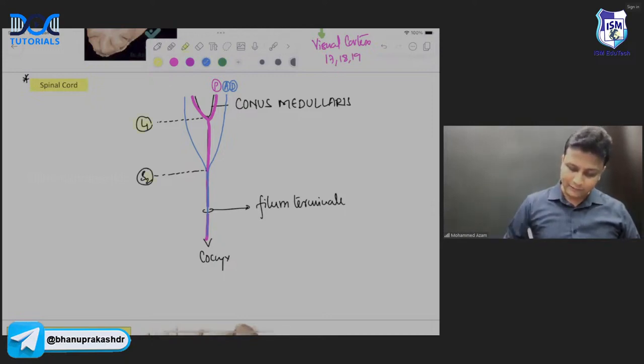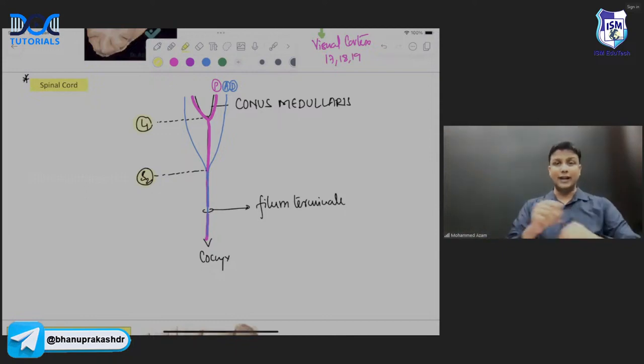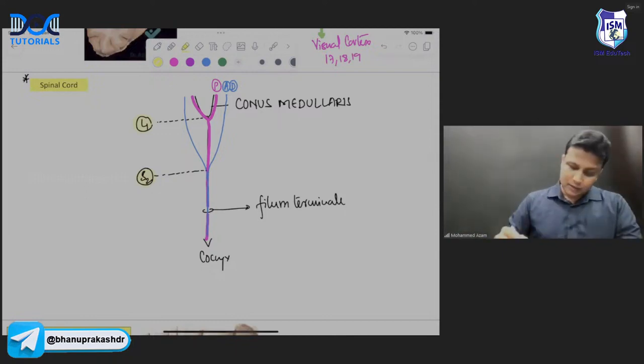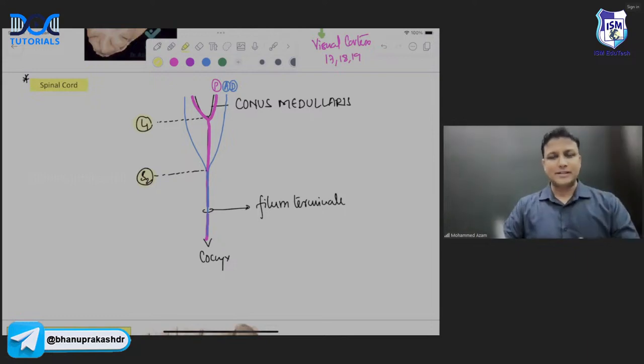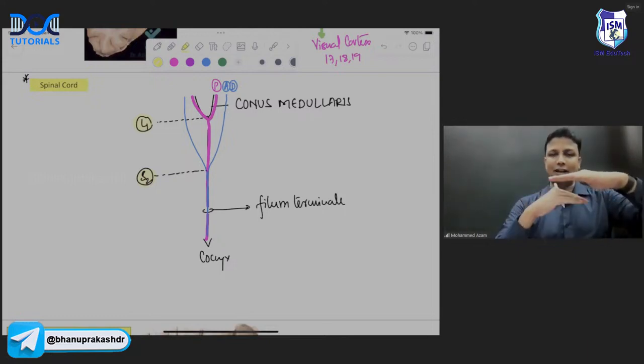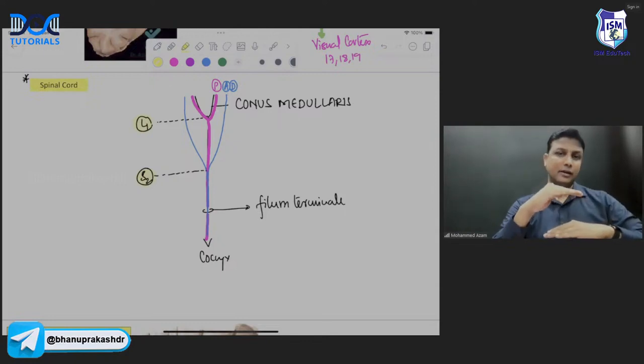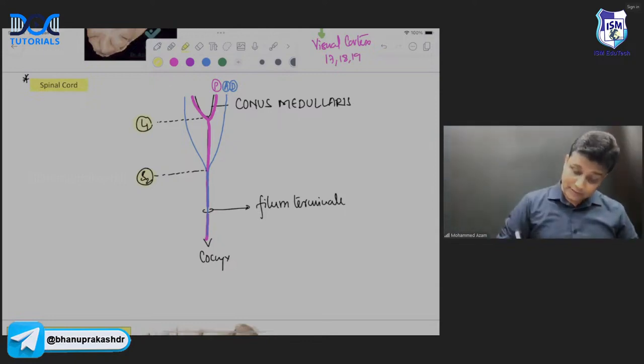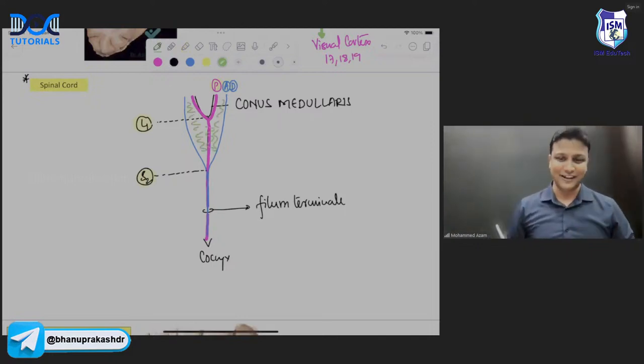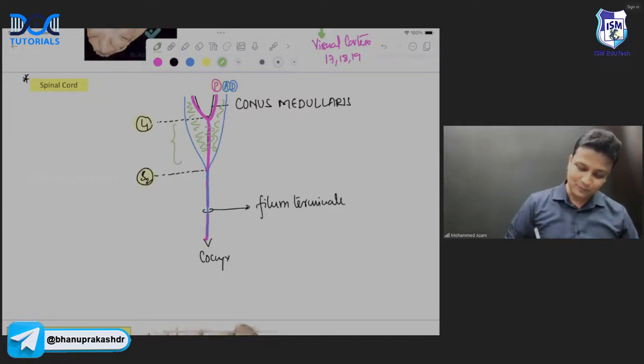Remember, the spinal cord is ending at L1, but the arachnoid and dura mater are going to join at the level of S2. Now, if there are three meninges, how many spaces do you have? Between the dura mater and the arachnoid mater there is the subdural space, and between the arachnoid mater and the pia mater there is the subarachnoid space. This space is the subarachnoid space, and it contains CSF. That is the reason you can do the lumbar puncture here, and lumbar puncture is most commonly done between L3 and L4.